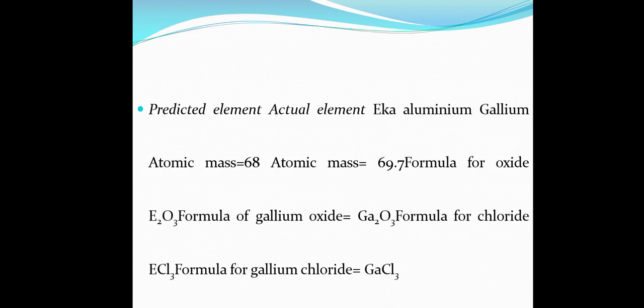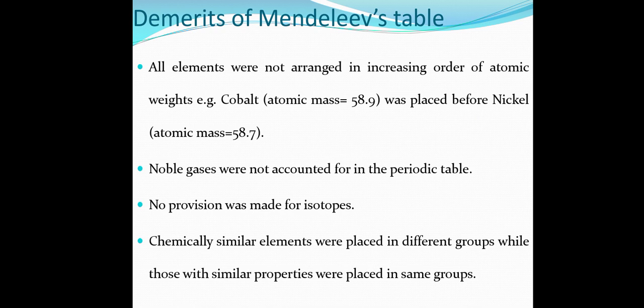Predicted element, actual element: Eka aluminum, gallium; atomic mass 68, atomic mass 69.7; formula for oxide E2O3, formula of gallium oxide Ga2O3; formula for chloride ECl3, and gallium chloride GaCl3.